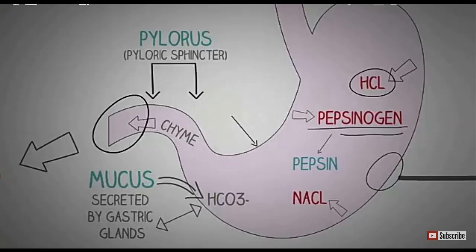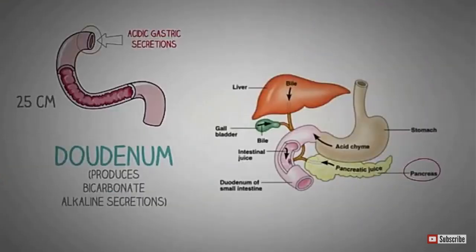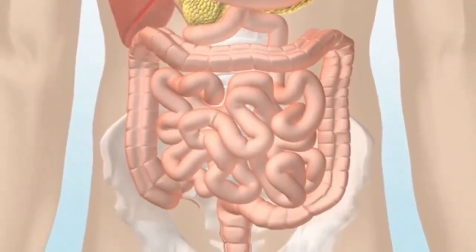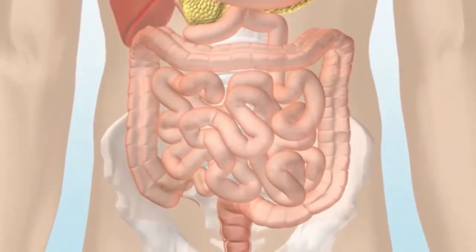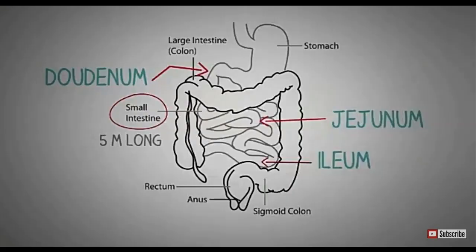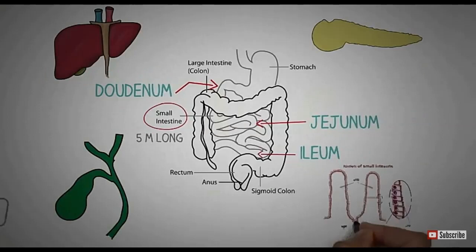Now it passes into the next, or the lower part of the stomach, that is our duodenum. The duodenum passes the food into the small intestine. When we discuss the small intestine, it consists of the duodenum, jejunum and ileum. Pepsinogen is an enzyme which acts on the protein and converts it into peptone.